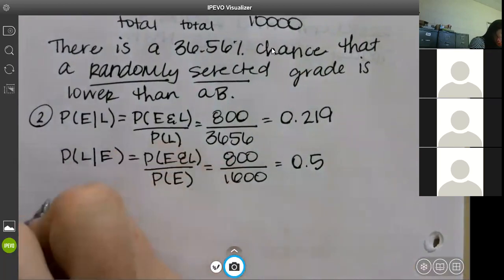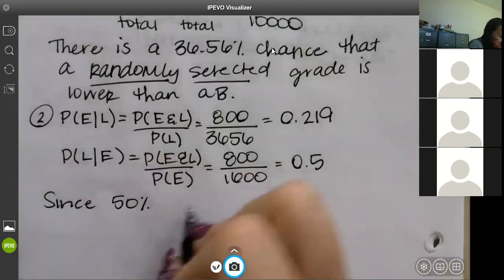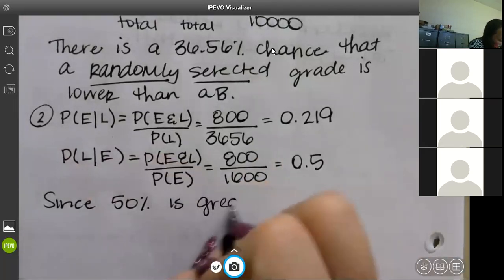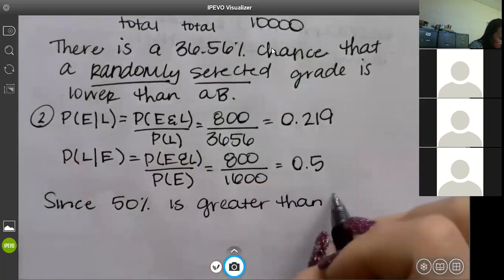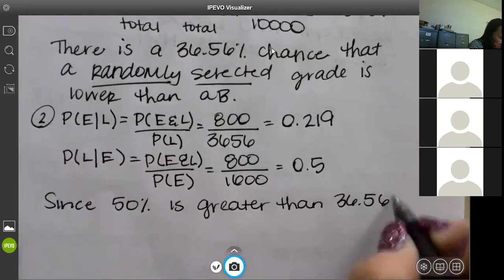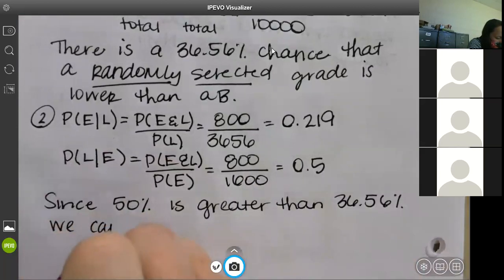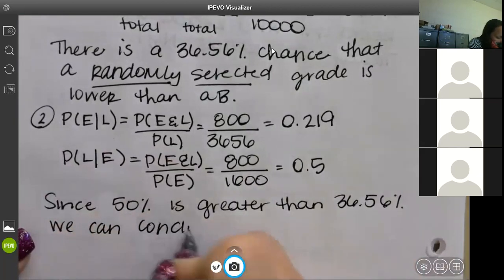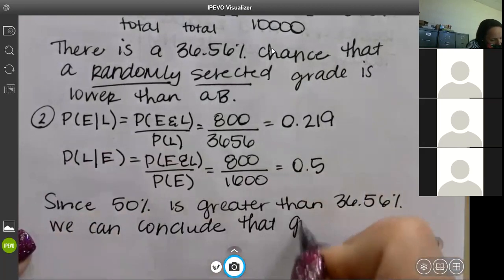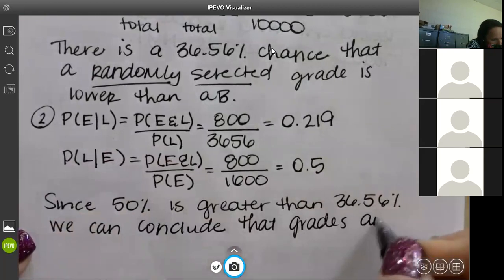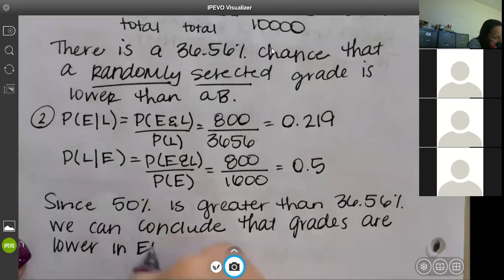So since 50% is greater than 36.56%, we can conclude that grades are lower in EPS courses.